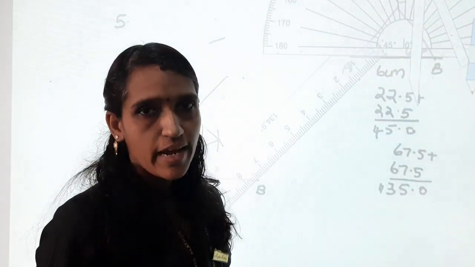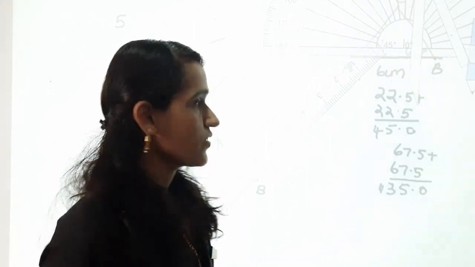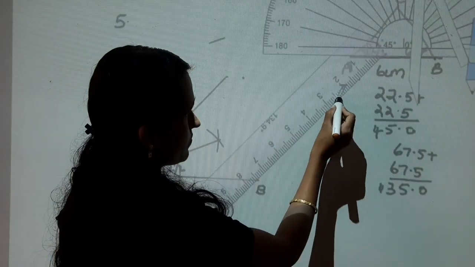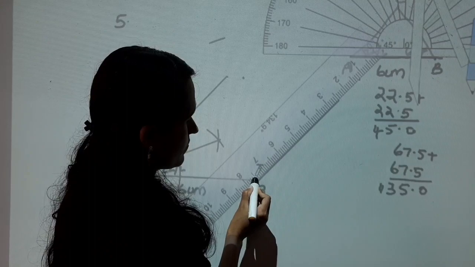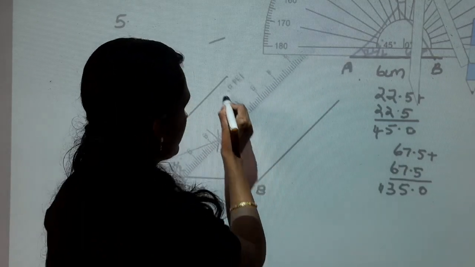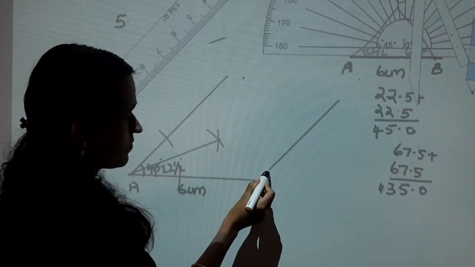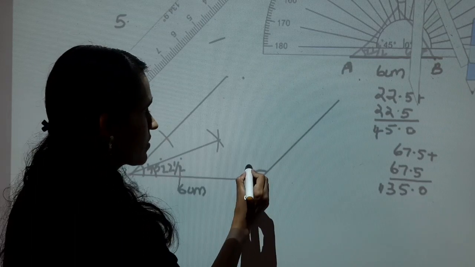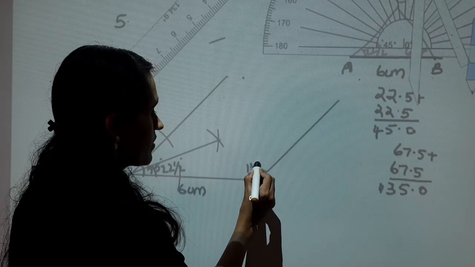And draw an angle of 135 degree. This angle is 135.